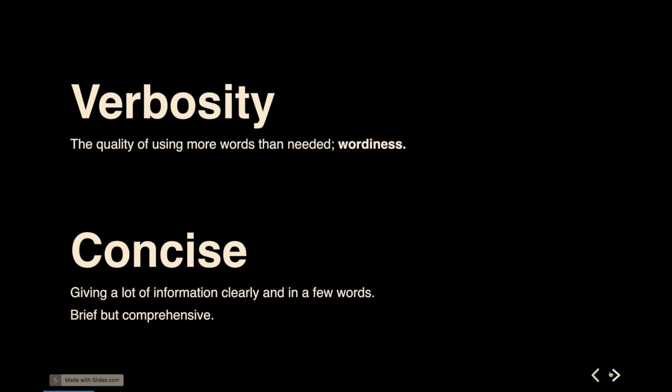Now, verbosity here, let's actually look at what the word means. It's the quality of using more words than needed. And I want to sneak in the concept of being concise. That's giving a lot of information clearly and in a few words. Brief but comprehensive, right?